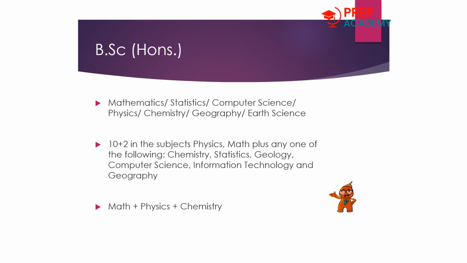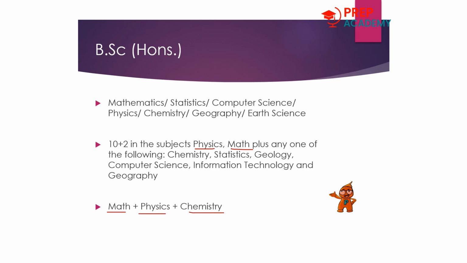And BSc Honours for multiple subjects like mathematics, statistics, computer science, physics, chemistry, geography, and other sciences. We can see a couple of subjects mapped to this. For example, if you have studied physics, maths, and any of the following subjects like chemistry, statistics, geology, computer science, and geography, you can appear in CUET UG with these three subjects: math, physics, and chemistry.